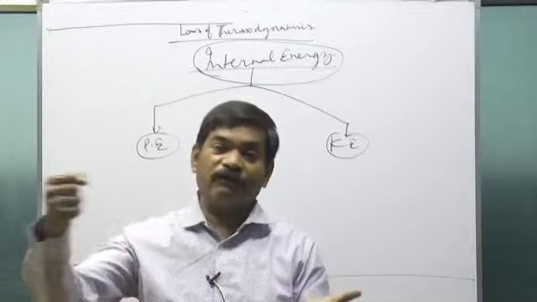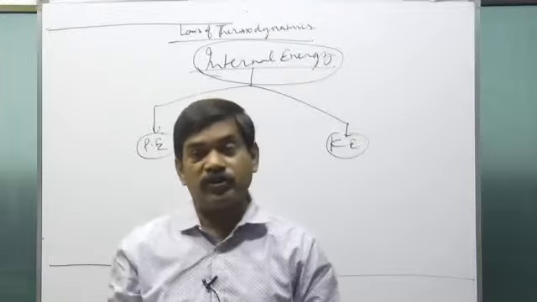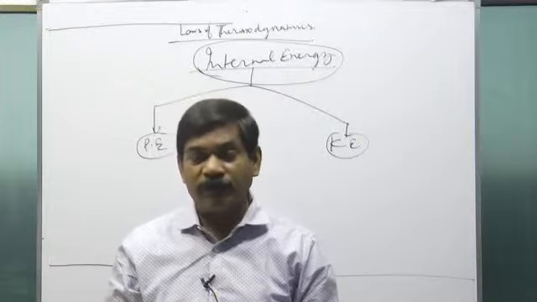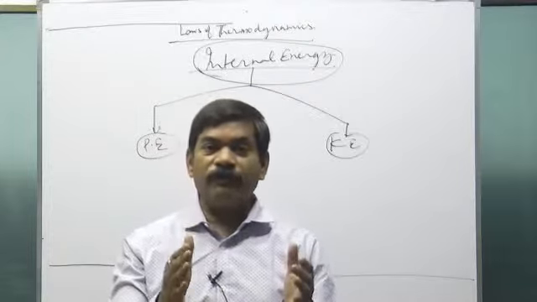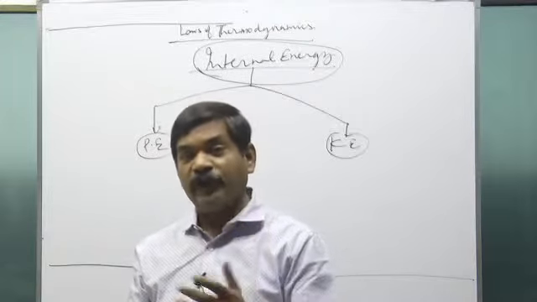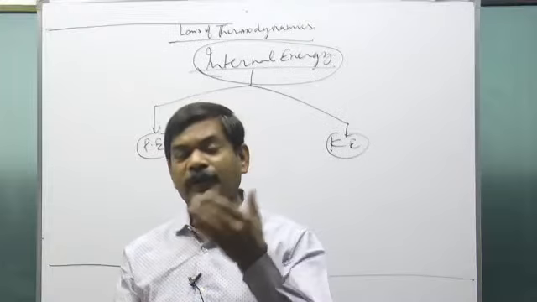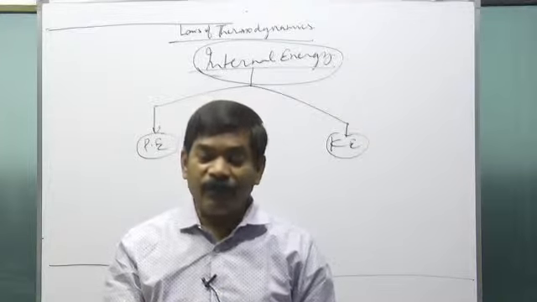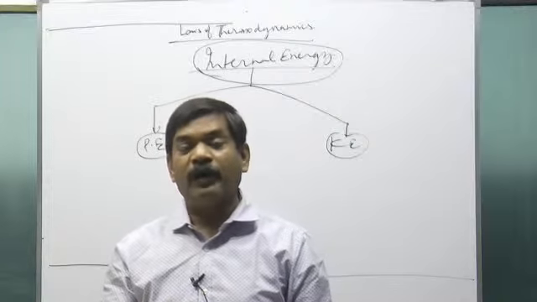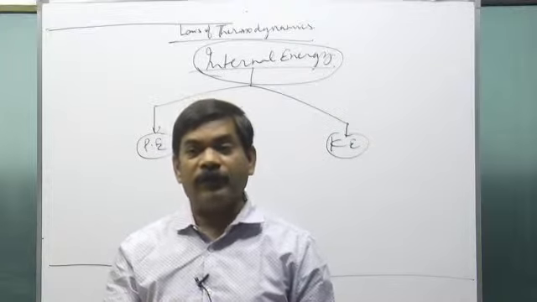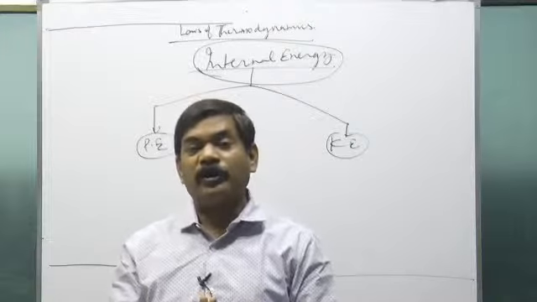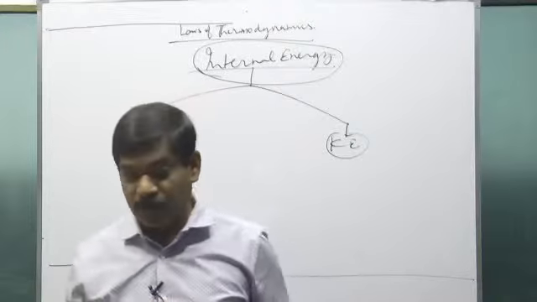So when you do work against friction, that work is not stored in the system, it is converted into heat. So there is an internal force in the system, and when you do work against that internal force, and the internal force is not a dissipative force, you can take it as a conservative force. It should be a conservative force. So when you do work against that conservative force, which is the internal force, the work is stored in the system in the form of potential energy. So this is the basic form of potential energy.